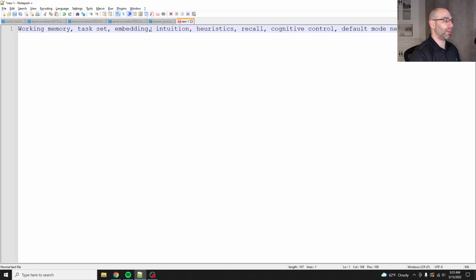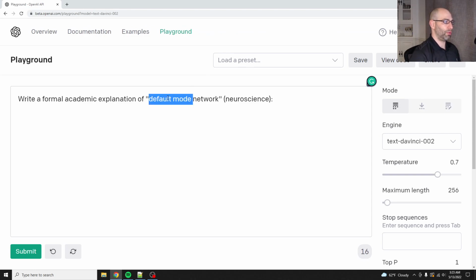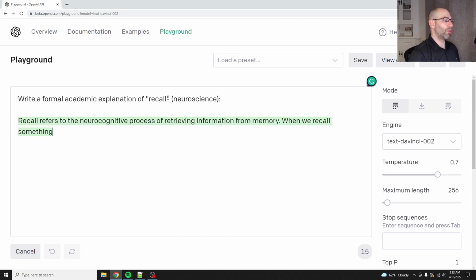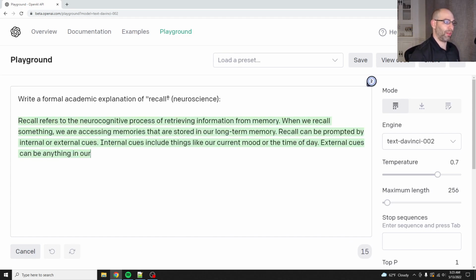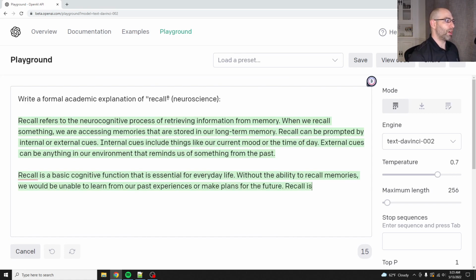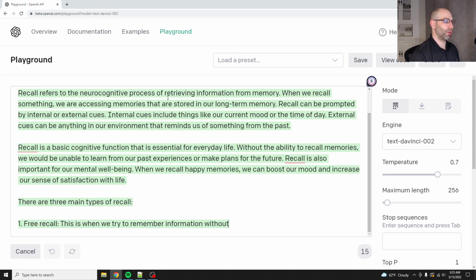Okay, task set: embedding, intuition, heuristics, recall. So let's do recall in neuroscience. Recall refers to the neurocognitive process of retrieving information from memory. When we recall something, we are accessing memories that are stored in our long-term memory.